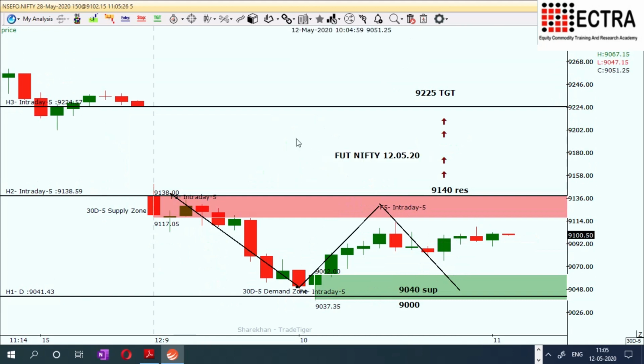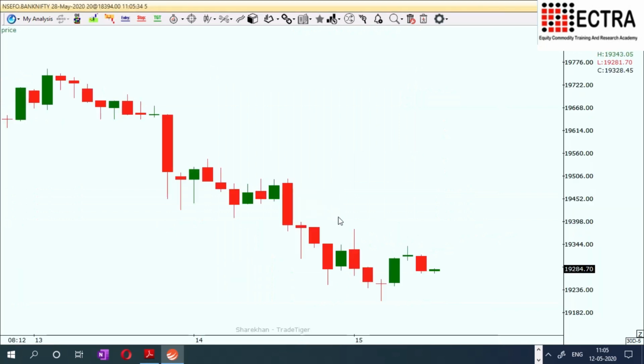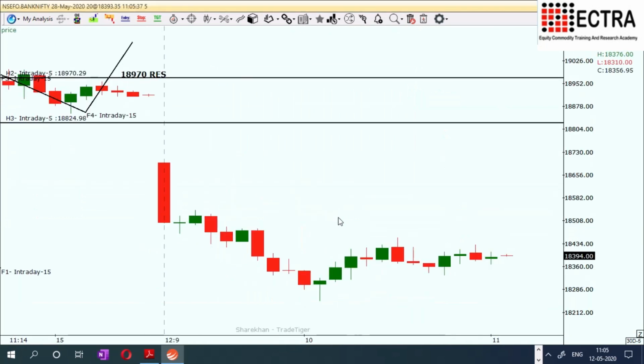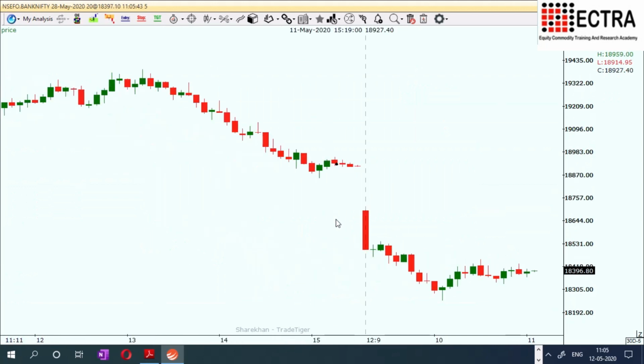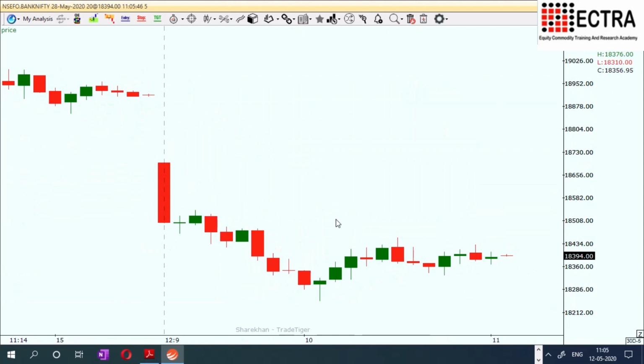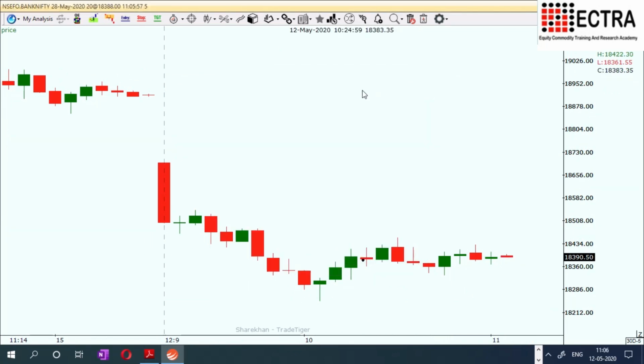Quickly we look into the Bank Nifty. I am changing this into Bank Nifty. So Bank Nifty chart we are now watching. I am removing the old content. Yesterday also it gave us a good opportunity to sell and buy. So directly I am going to the 15-minute chart so that we can analyze our requirement. So I am just trying to take you to this futures Bank Nifty.